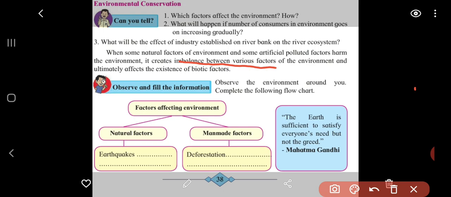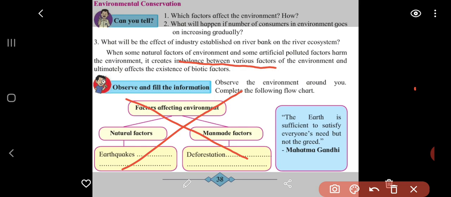As we move ahead in this chapter, I will let you know which part of the chapter has been reduced. On this particular page, can you see this part, observe and feel the information? This part has been excluded. So there is no need to do this part. As we move ahead, I will let you know, and about those 2 chapters which we already finished, I will also let you know later on.